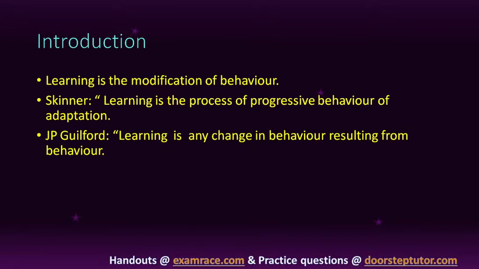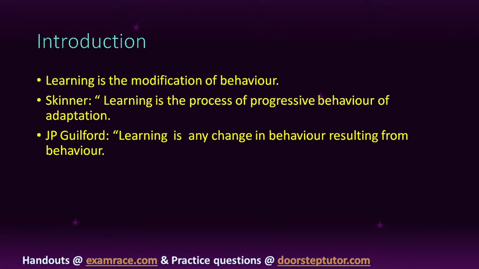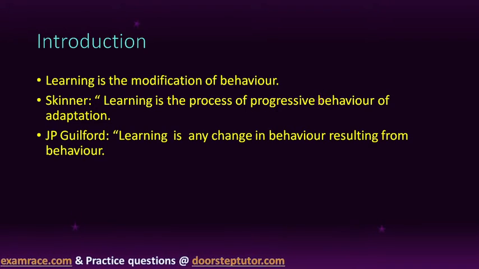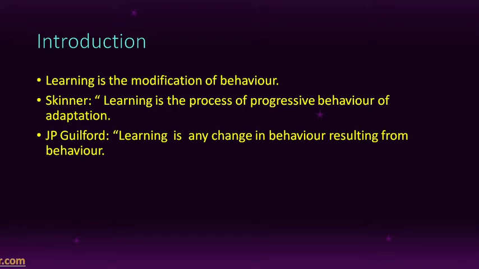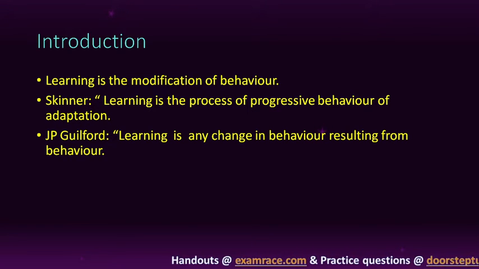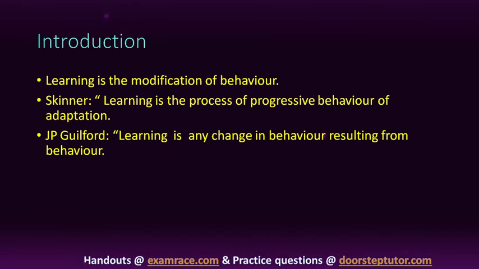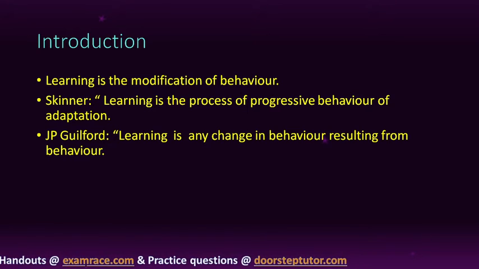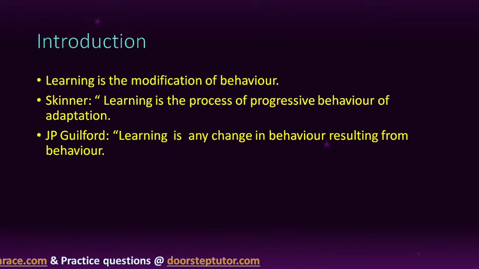According to J.P. Guilford, learning is any change in behavior resulting from behavior. How do we understand this sentence? By taking some example. Take the example of a small child again. A small child is told by his mother that you should not touch any hot things like candle or iron. Child does not listen to his mother. He started touching hot things, and what happened here? His or her hand will be burnt.